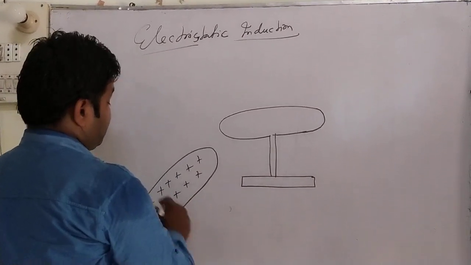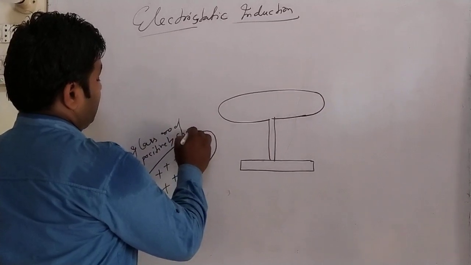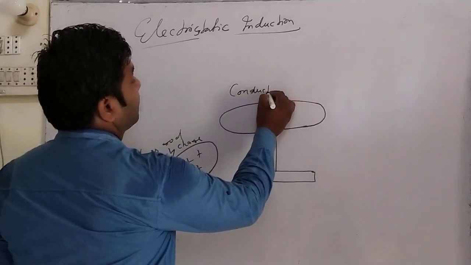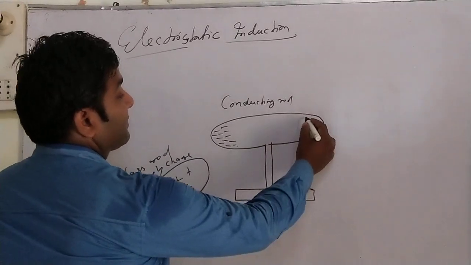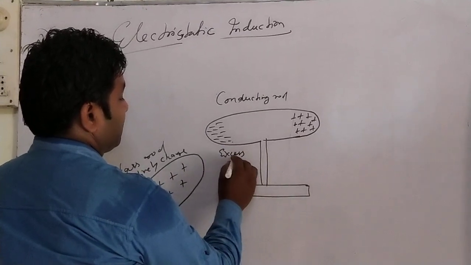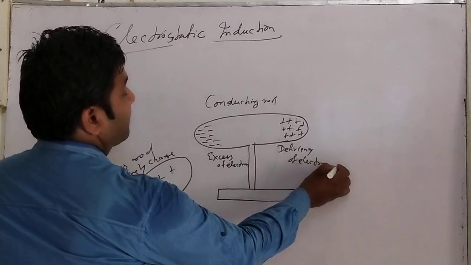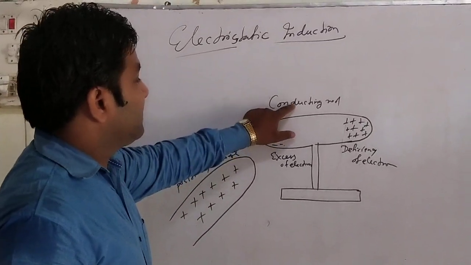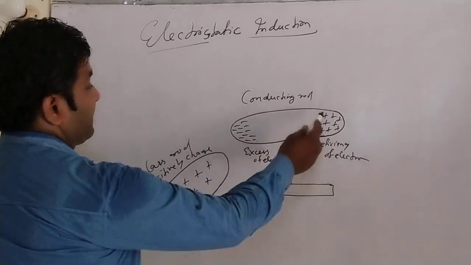When this glass rod having positive charge is brought near a cylindrical conducting rod, the electron density is maximum towards one end, and the positive charge density is maximum towards the other end, that is, excess of electrons here and deficiency of electrons there. Whenever the positive glass rod is brought towards a conducting rod, one end becomes negatively charged, and the other end, which lies further away, gets the same charge as that of the glass rod.